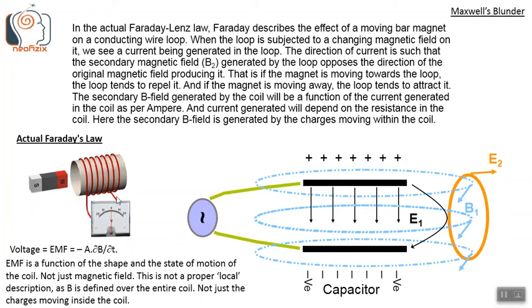EMF is a function of the shape and state of motion of the coil, not just the magnetic field. This is not a proper local description, as B is defined over the entire coil, not just the charges moving inside the coil.